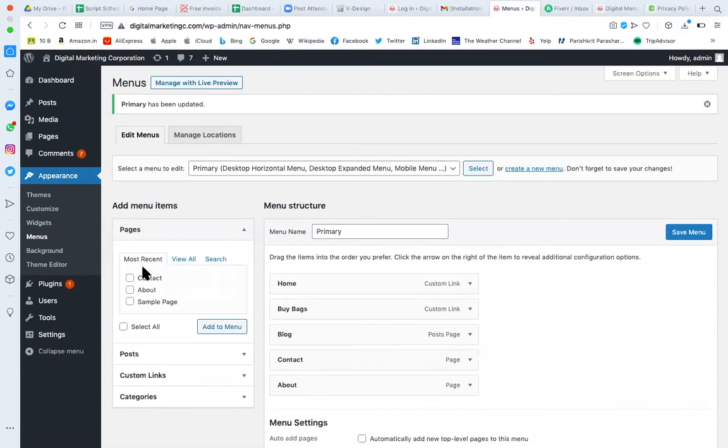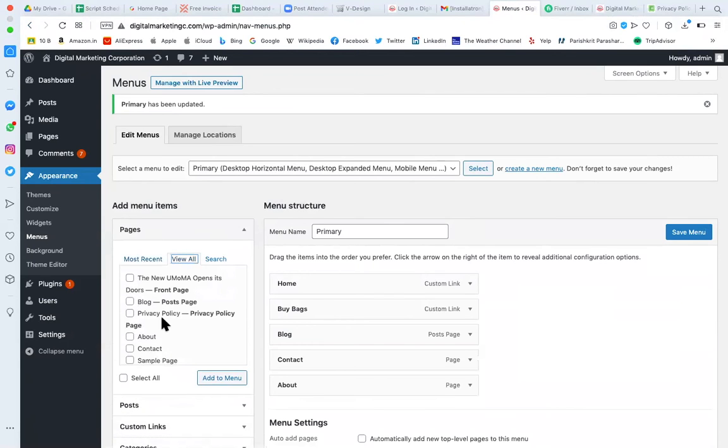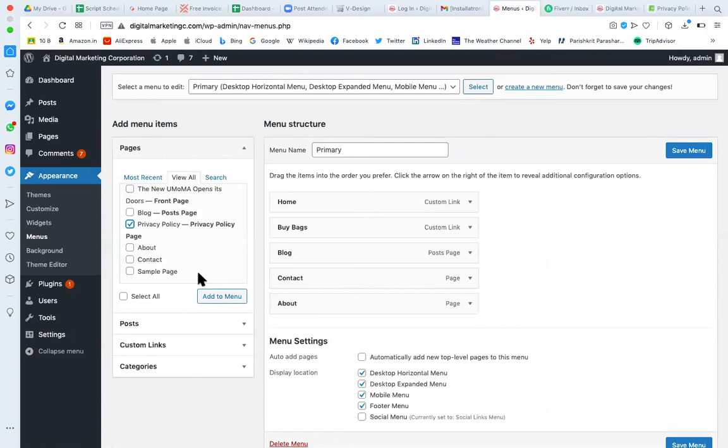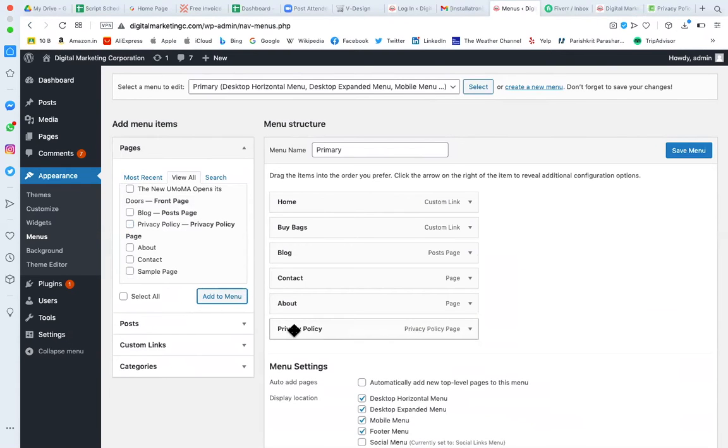So in the menu management, you can add pages. Let's suppose right now we have created one page. Which page have we worked on just now? Privacy policy. Let's suppose I want to add it somewhere. I want to add it to the menu, and I want to make it a sub menu of about, and contact. I also want a sub menu of about.